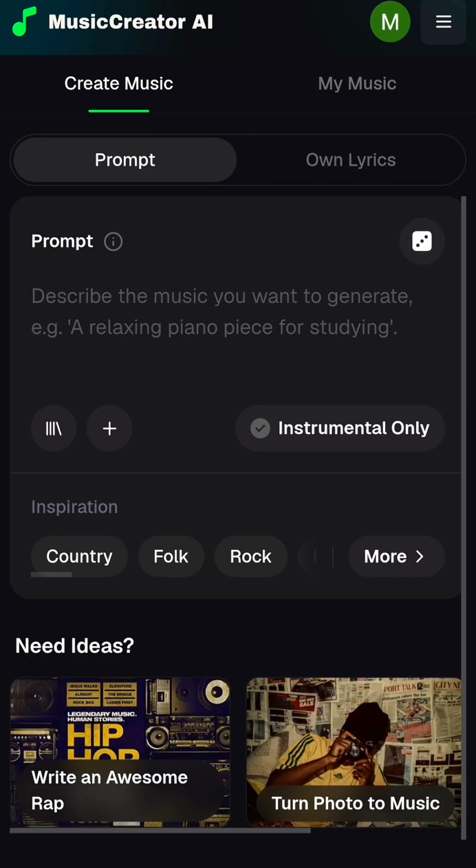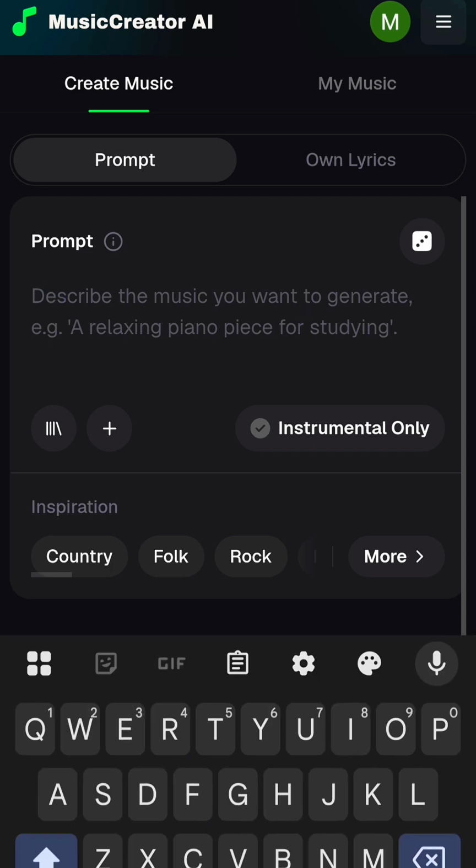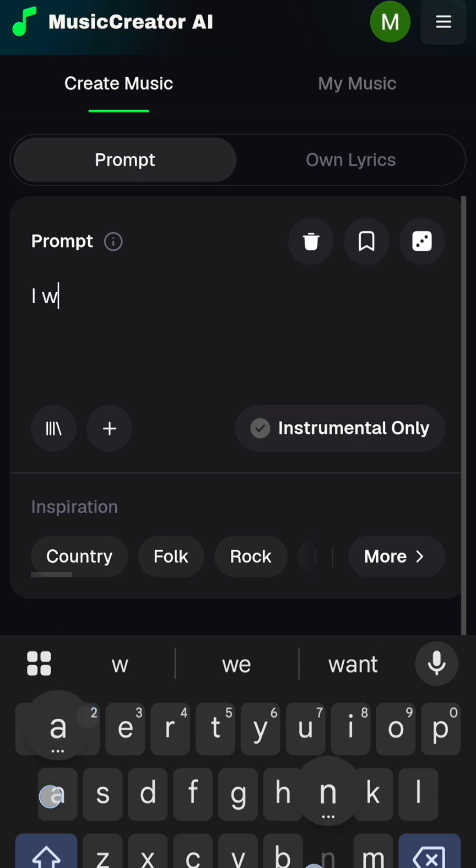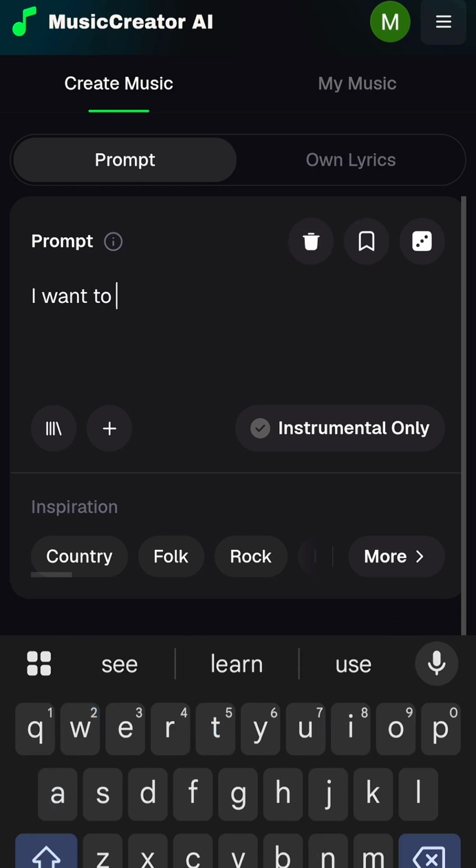But for right now, for example, if you are like people like me who don't know how to sing music, you are not a musician, you don't have lyrics, and you want to create your own music, what you just need to do, just come to this prompt here and you say, I want, let's say gospel. I want gospel music about Sunday.